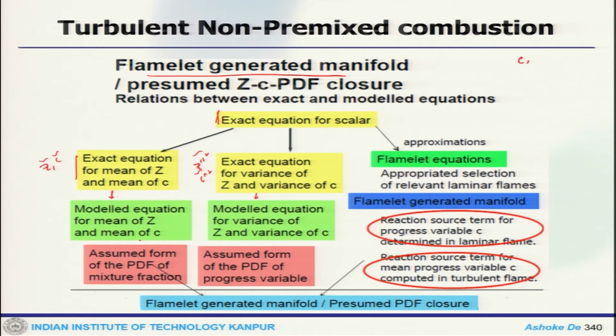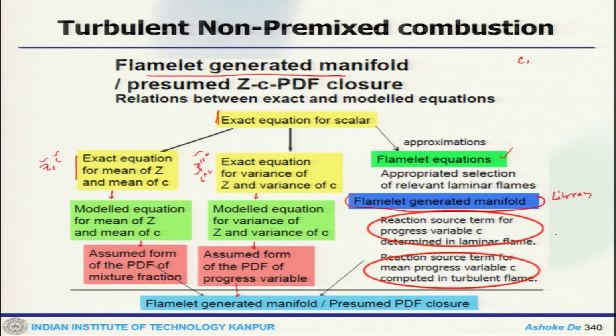Now we have an assumed PDF for the mixture fraction, and we get another PDF for the progress variable also, and on the other side we solve the Flamelet equation, and from the Flamelet equation we calculate this library, which is a function of, here we have the reaction source term for progress variable, and we have the reaction source term for mean progress variable from the turbulent flow field.